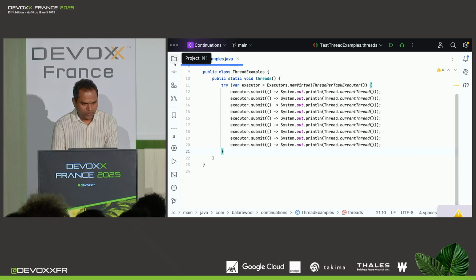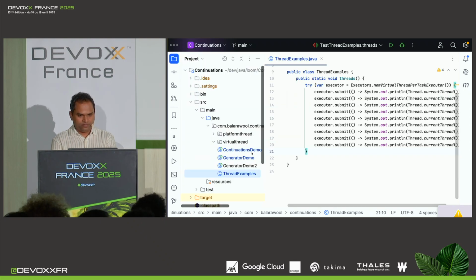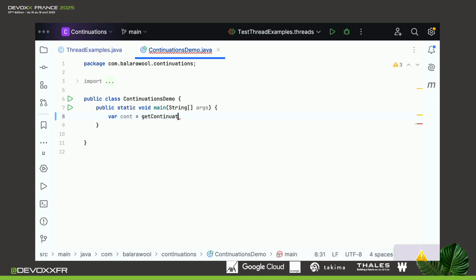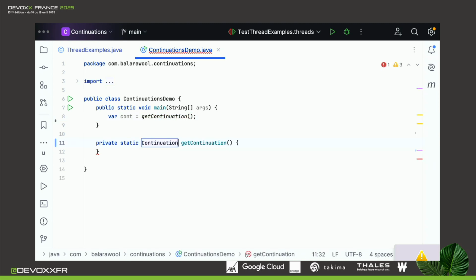Again, I'm going to open a new file, continuations demo. And I'm going to create a new continuation. Let's say we get that from a method called getContinuation. And this method returns a continuation object. But hang on. I just said that continuation is an internal API. How am I able to use it in my application?